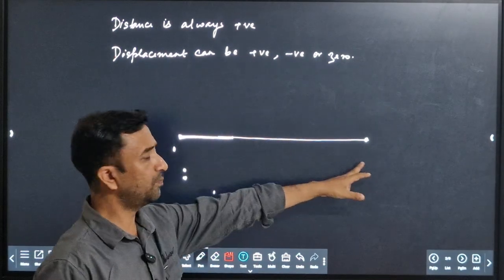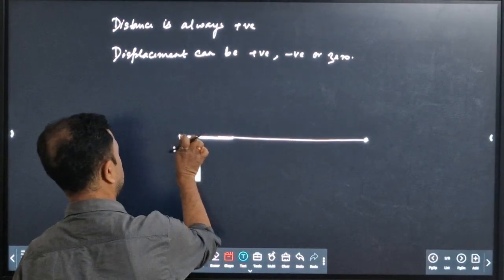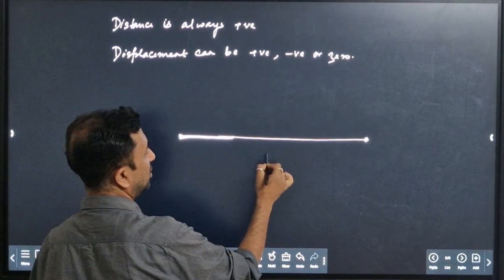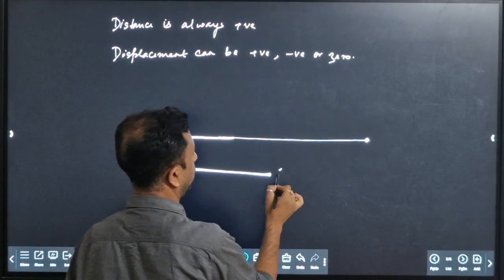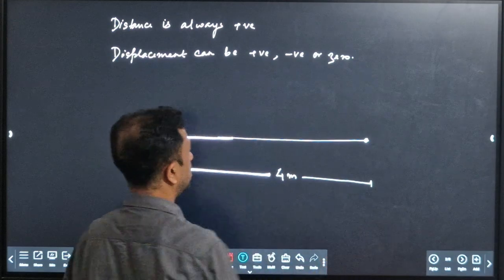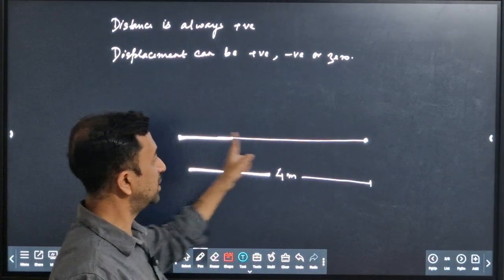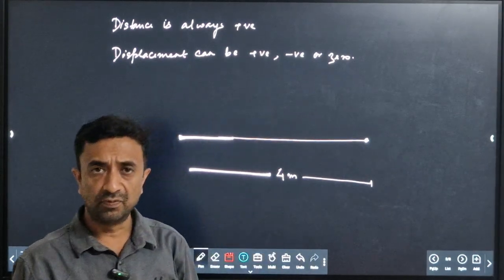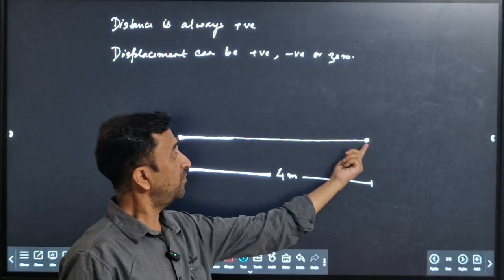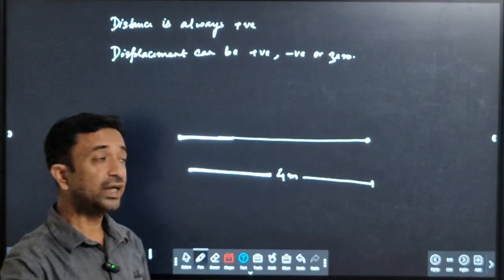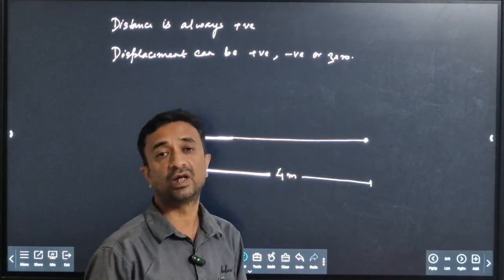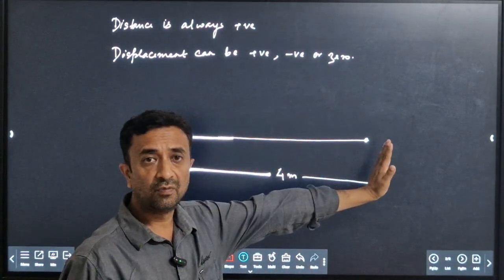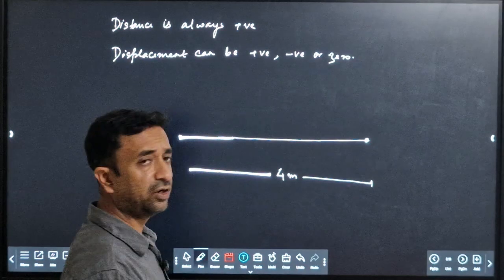So a particle moves from one point to the other, and let us consider this distance is suppose 4 meter. So here when the particle moves from this point to this point, we will say that the particle has travelled a distance of 4 meter. Now when the particle comes back from this one to this point again, we will say that the particle has again travelled 4 meter. That means the total distance that is travelled by the particle is 8 meter. 4 meter from left to right, again 4 meter from right to left.